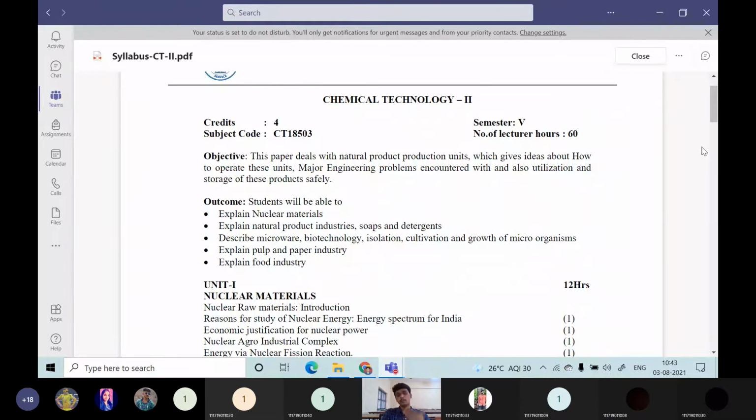Then the next one: how to manufacture paper using pulp, using raw sources like wood or recycled paper, how to manufacture that. Entirely the pulp and paper industry you will be knowing.